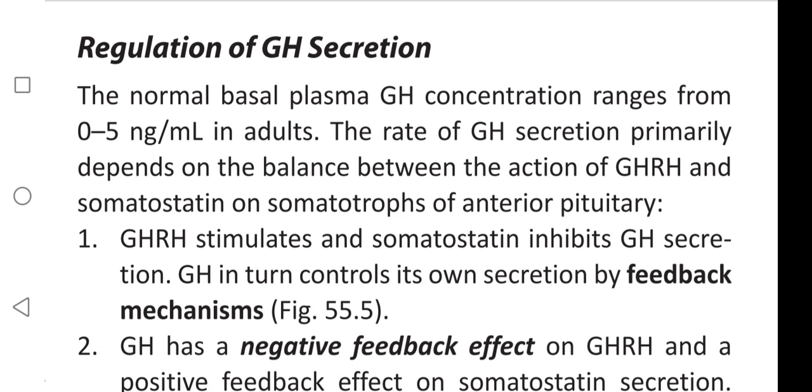The rate of growth hormone secretion primarily depends on the balance between the action of growth hormone releasing hormone and somatostatin on somatotropes of the anterior pituitary. Okay.